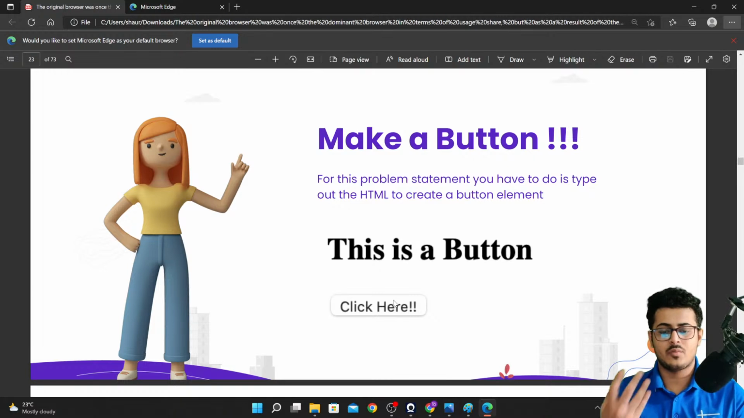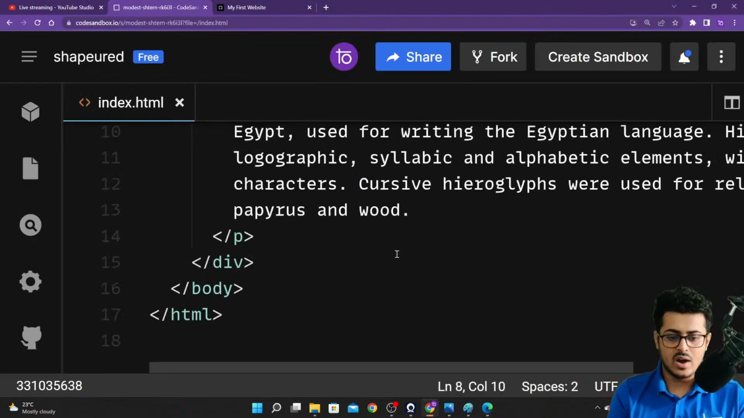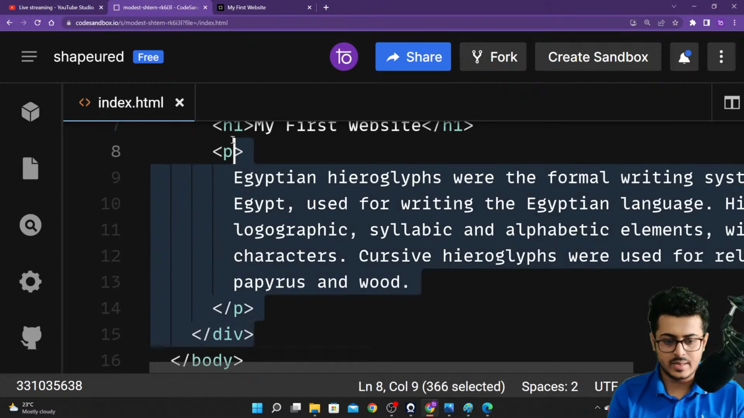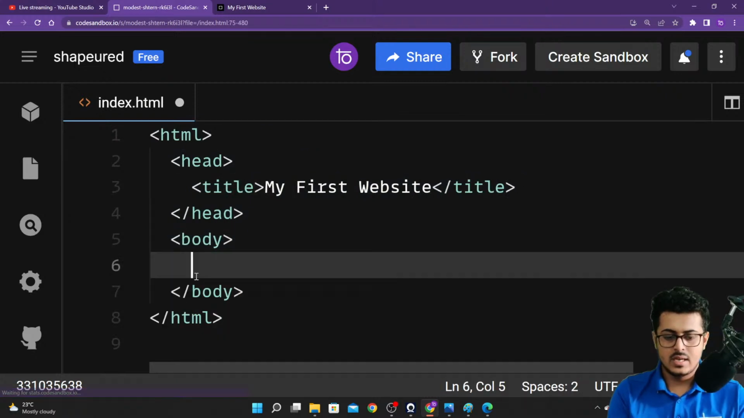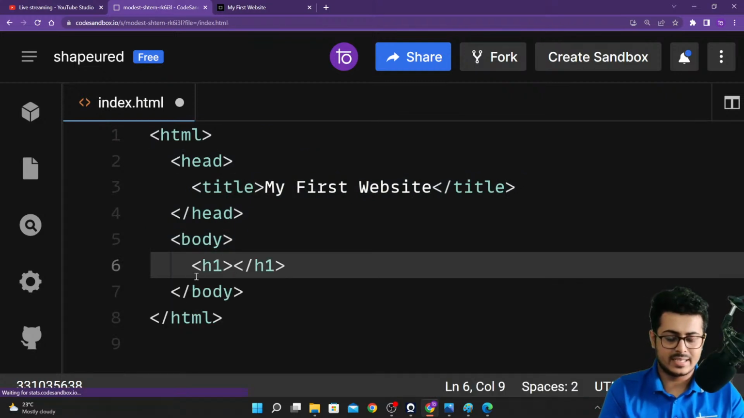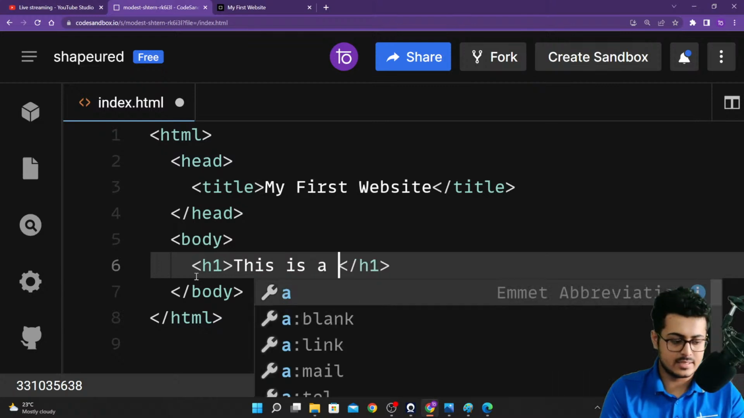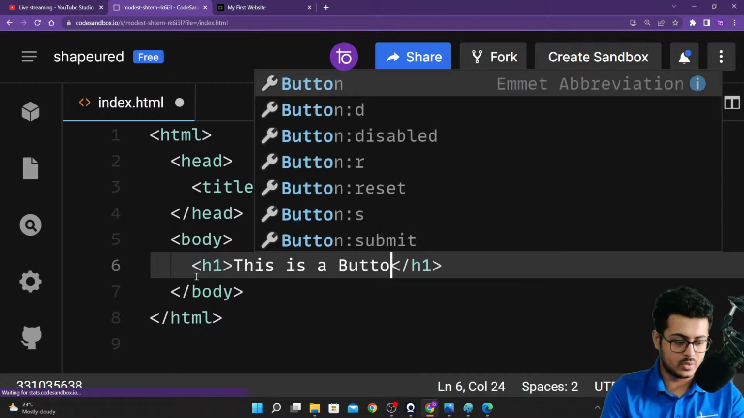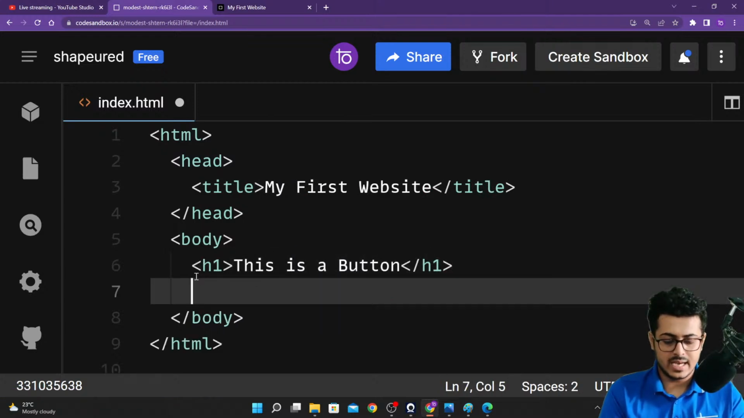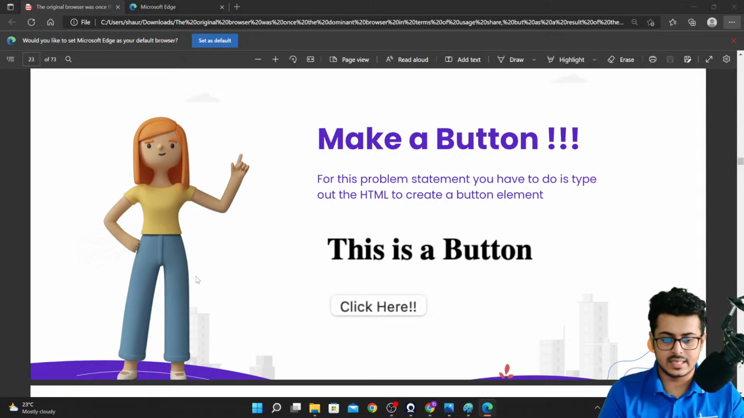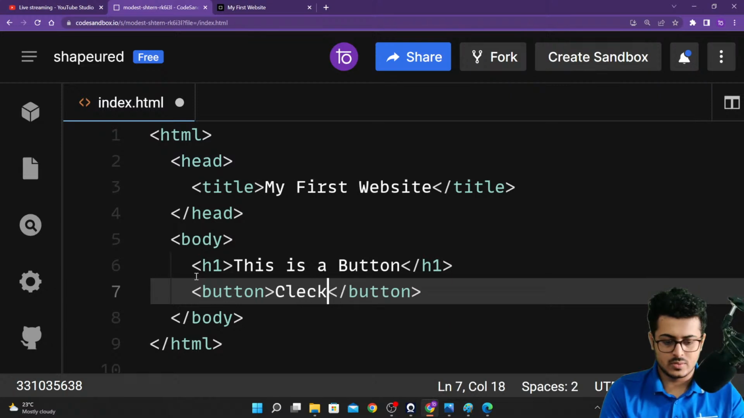So right now if you want to create a button, we will go back to our code. We will remove everything from right over here. We don't require this. We are going to create an h1 tag right now that says, this is a button. And then we want to create a button as well, so we'll be creating a button tag right over there, and it will say click here.